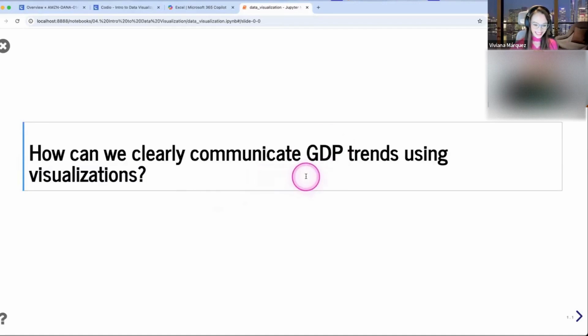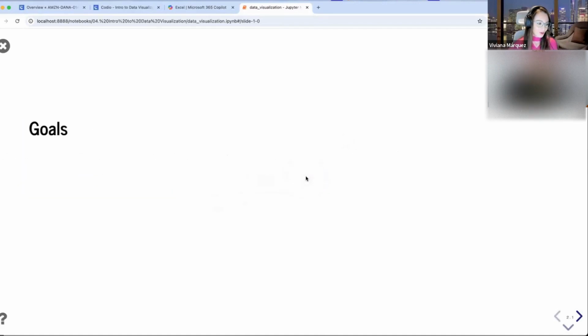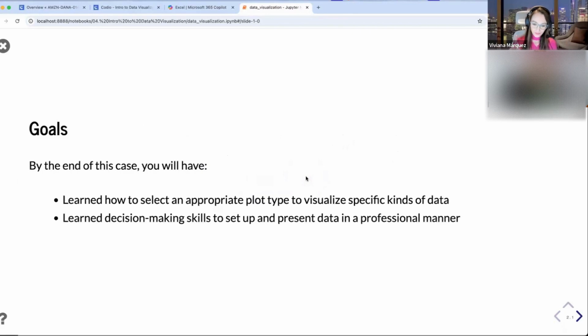So I am excited about that. So, what are the goals for today? We are gonna learn what are the different types of data that you could have. And based on those types of data, choose the appropriate plot for that data. And also, we are gonna touch upon the skills that you need to present data in a professional manner.